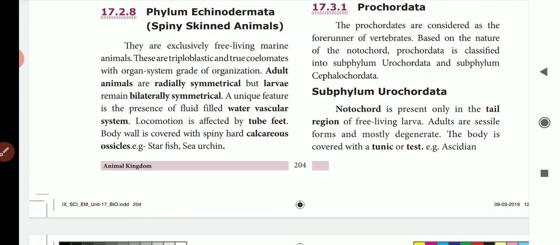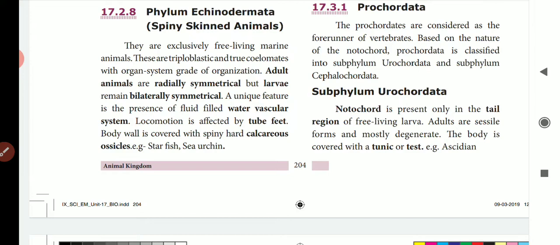They are triploblastic, have a true coelom and a well developed organ system. The adult animals are radially symmetrical but the larvae are bilaterally symmetrical. We already saw the starfish as an example of radial symmetry, right? When it becomes an adult it is radially symmetrical, but the larval stage is bilaterally symmetrical.